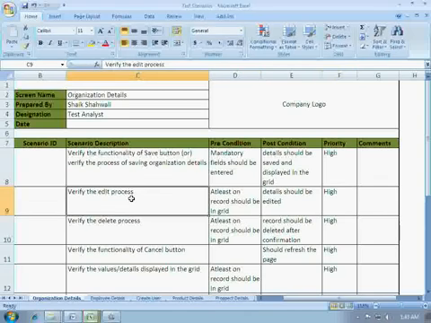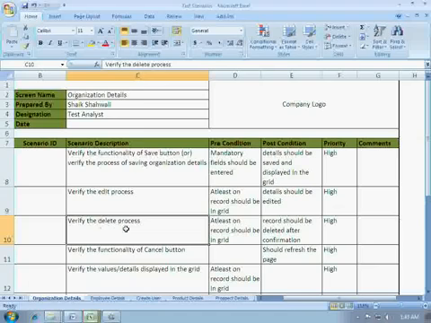The next one is deleting process, verify the delete process. Actually we should write organization details here, that is verify the editing process of organization details and verify the delete process of organization details, but I haven't written complete sentences, but it is understood. So let's come to this delete process scenario, verify the delete process.